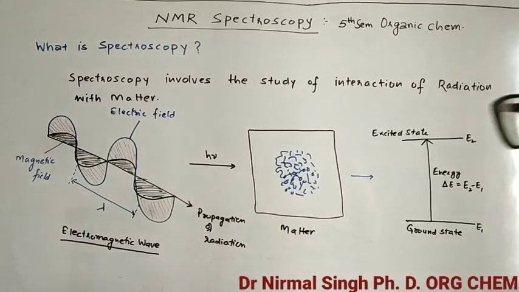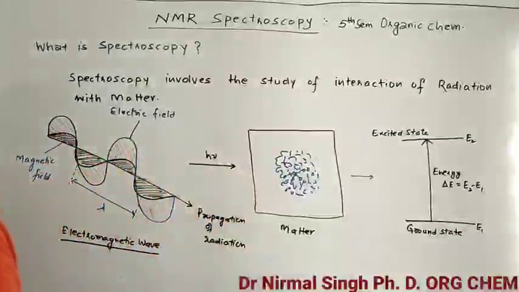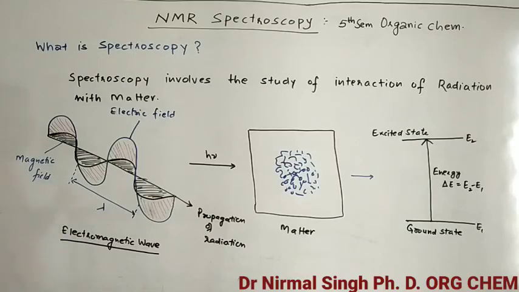That depends upon, as we already studied in the Bohr model, that there is a compound, and in compound there are atoms, and in atom we have some discrete energy levels. There are some energy levels like E1, E2, E3 which have a particular amount of energy.